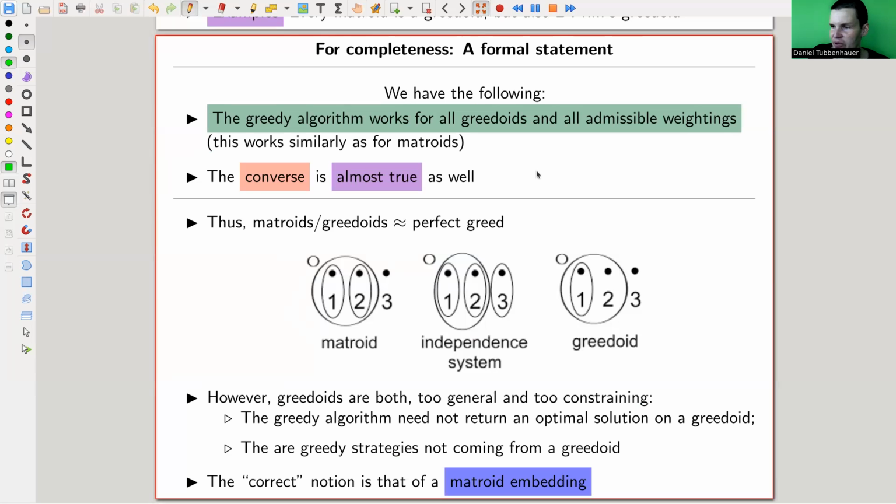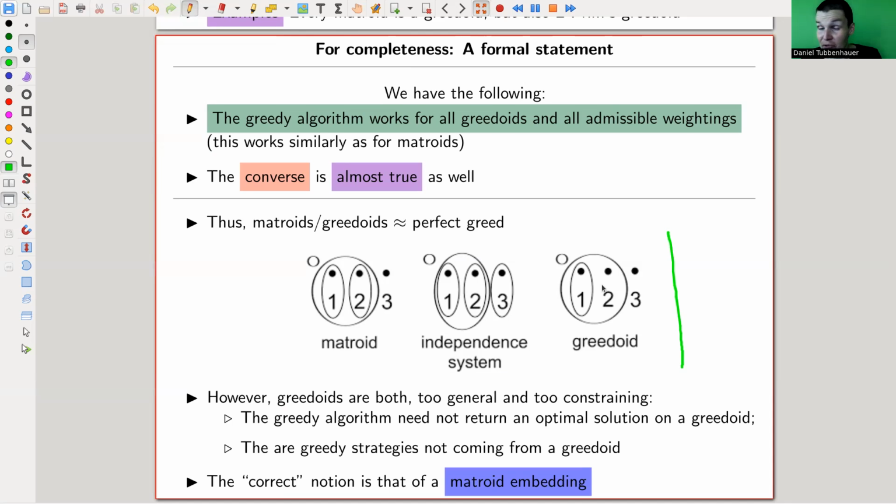And the difference between the matroid and the Greedoid is that in the Greedoid, you have a slightly weaker notion of subsets of independent sets. So here's an example. It's an independent system. And in a Greedoid, you could, for example, exclude two. That's absolutely possible. And that's somewhat the generalization. The point is, people discovered them very quickly after matroids, because this question of having a perfect description of greedy algorithms is just very natural. But it turns out that they don't quite do what you want. There are still greedy algorithms that do not come from a Greedoid. That's a bit of a problem.